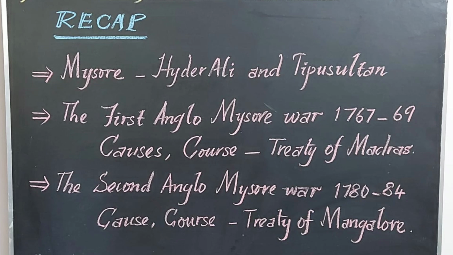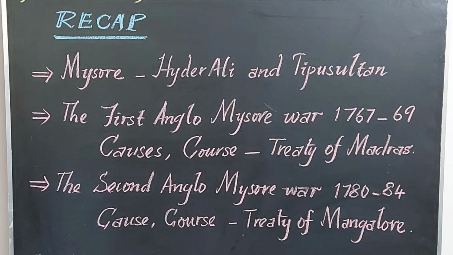What happened in that? General Joseph Smith, who led the English force, was defeated by Hyder Ali in 1769. A treaty was signed between the English and Hyder Ali, the Treaty of Madras. According to the treaty, both of them returned the places conquered by them. And what was the important agreement between them? Both must help each other in case of any foreign attack on them.